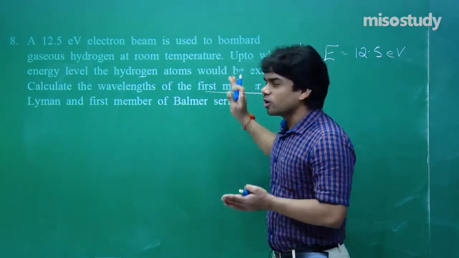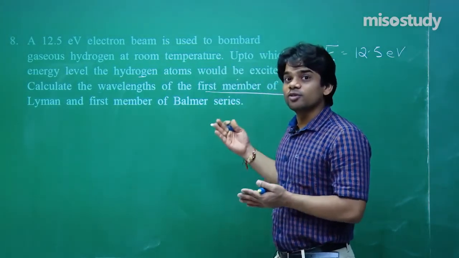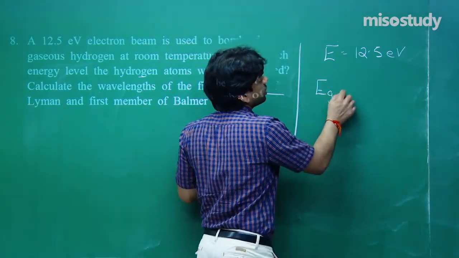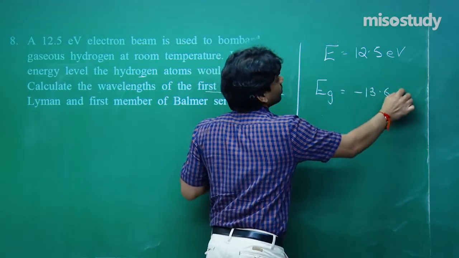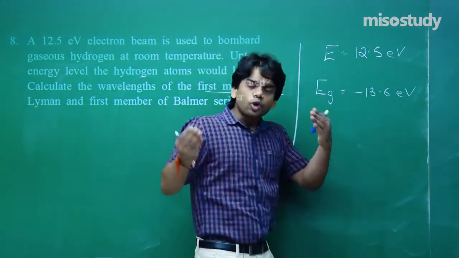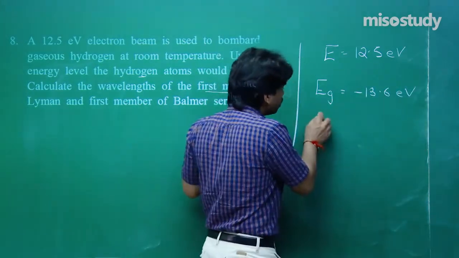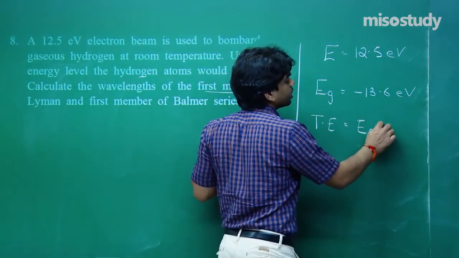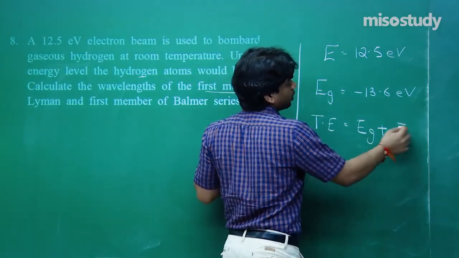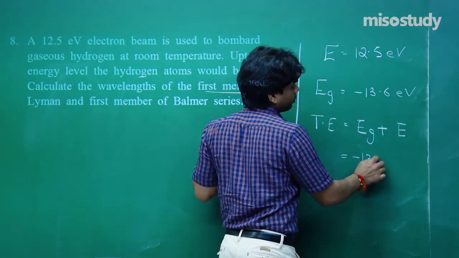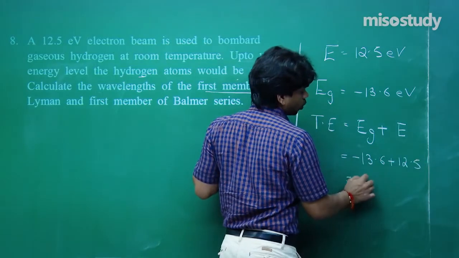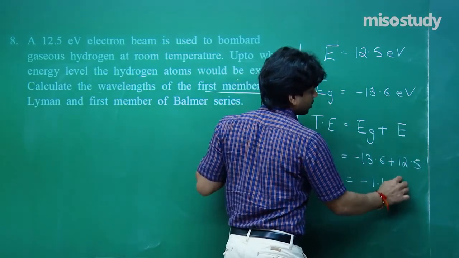So keep the electron in the ground state and see if you give this much energy, what will be the total energy. So energy of electron in ground state is minus 13.6. Now suppose it absorbs all the energy, the total energy will be E in ground state plus the energy that you have given, that will be minus 13.6 plus 12.5, that comes out to be minus 1.1 electron volt.